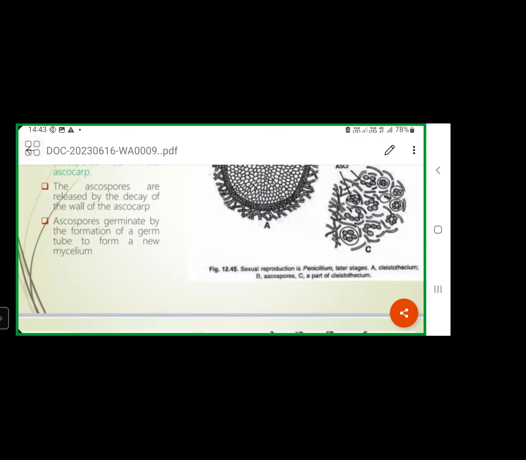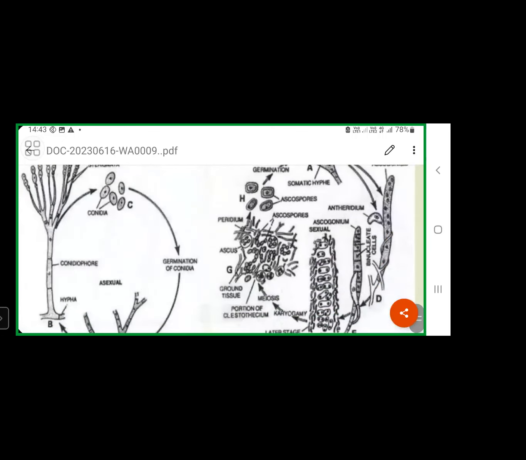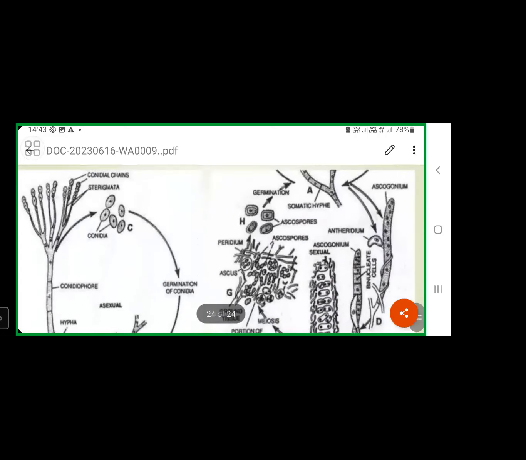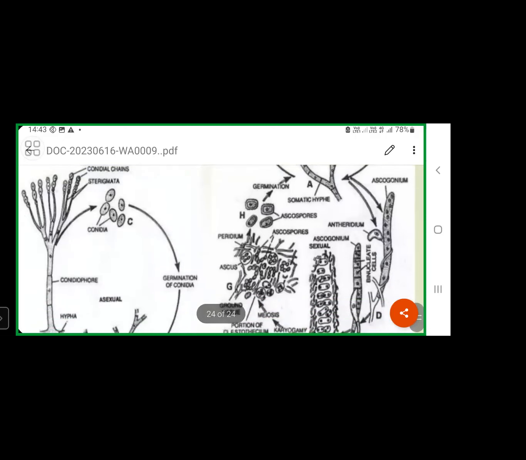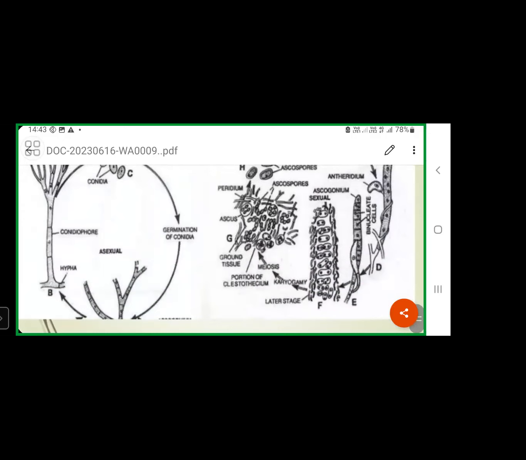This is about sexual reproduction in Penicillium vermiculatum species. If you observe the life cycle in Penicillium, which phase is dominant? The haploid phase is dominant, because this fungus reproduces asexually. By asexual means of reproduction, haploid conidia or conidiospores are produced. So the haploid phase is dominant in the Penicillium life cycle.